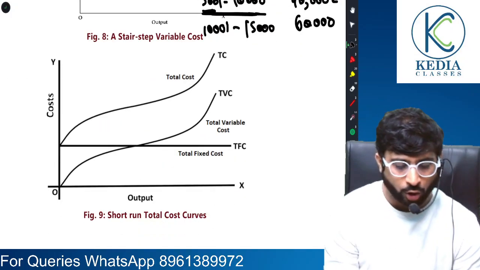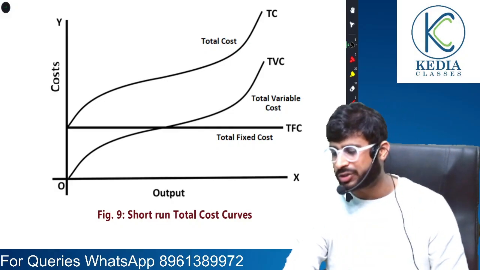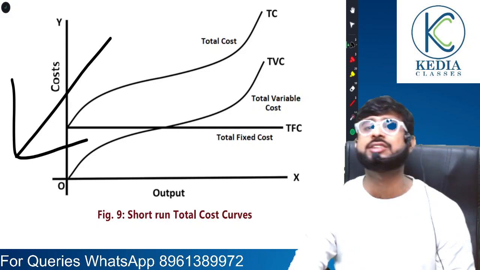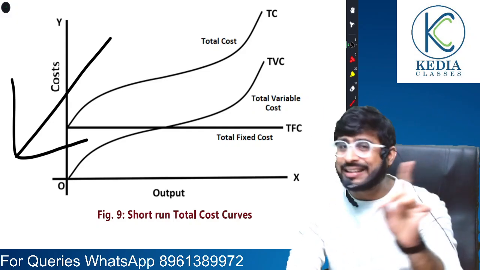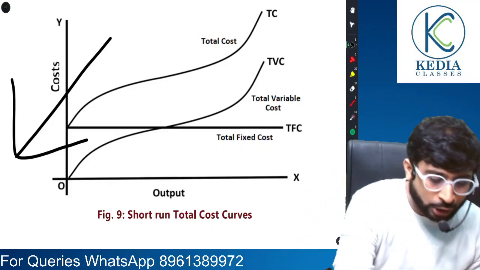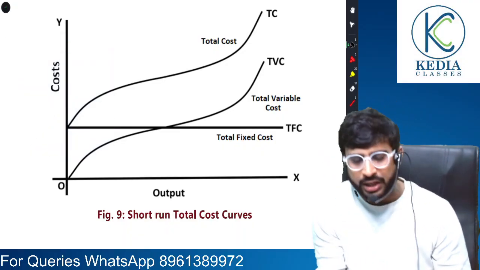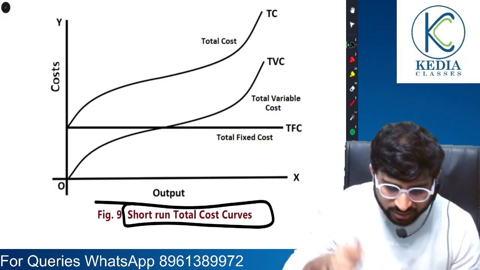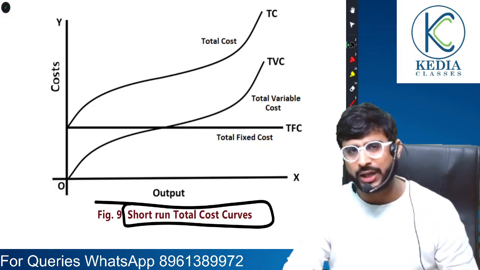But now moving on to the actual variable cost and fixed cost diagram. Multiple MCQs can be set from here, so pay attention. Sir, you told us that total variable cost looks like this. I told you it was assuming that the cost is completely variable, but in reality no cost is completely variable. It also depends on other factors. So what is the actual graph of the short run total cost curves? If the institute asks us to identify which graph, it is this graph that we will mention, the ultimate graph. I'll explain this, don't worry.